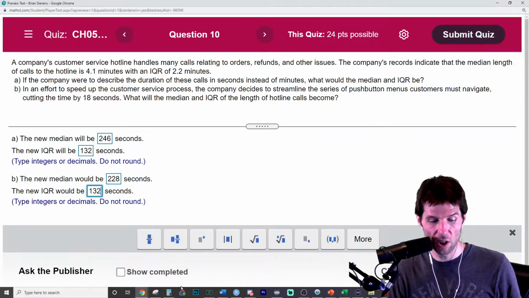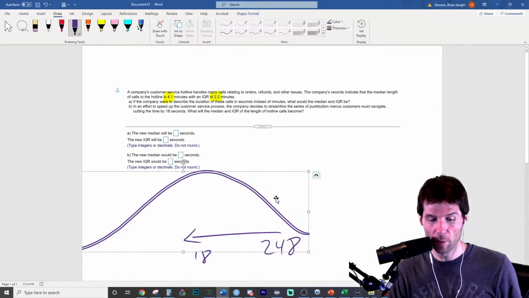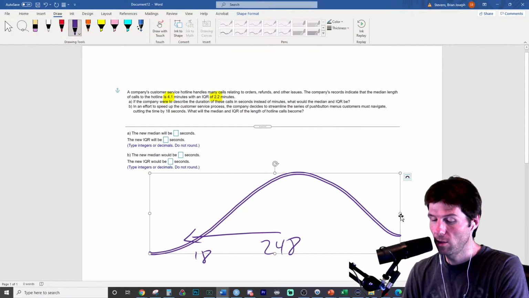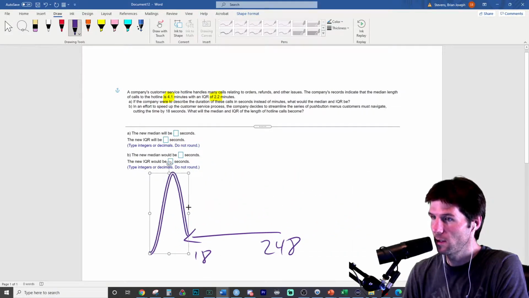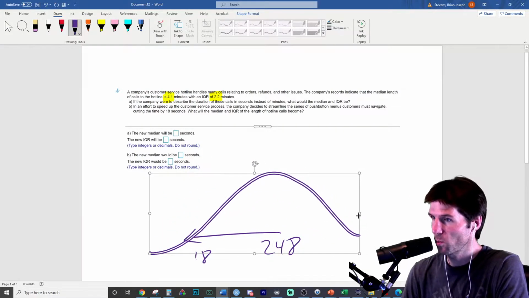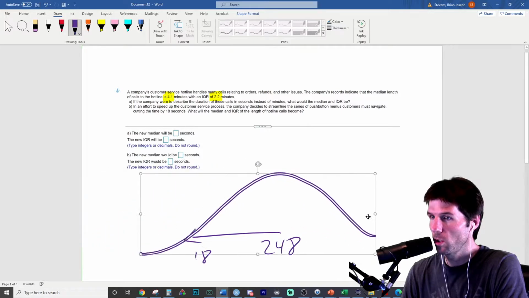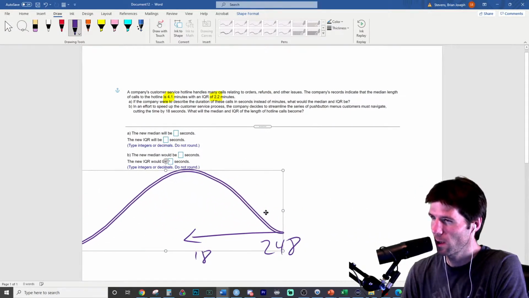But what has not changed about this distribution? The distribution still has the same spread. Changing the spread would change it like this. This is changing the spread of it because it's less spread out. We're not changing the spread. We're just shifting the center. We're making it faster. Does that make sense, Aliza?